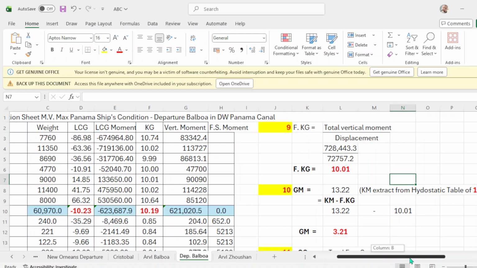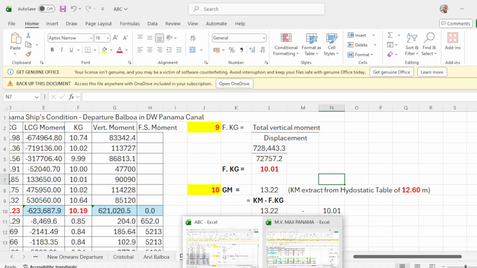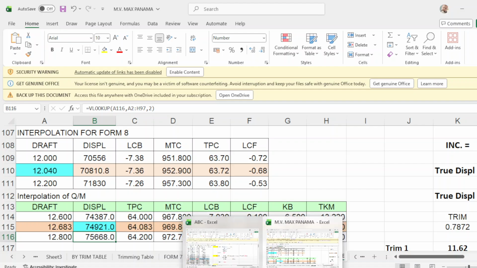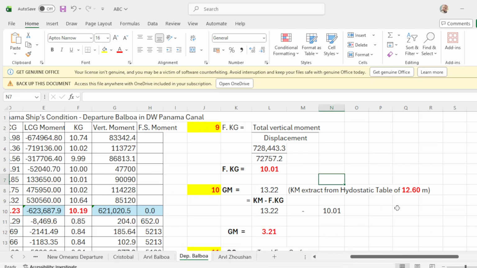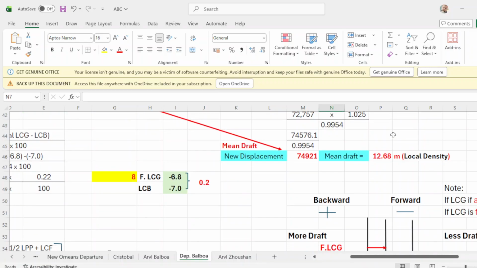Then to find GM, first you must take the KM from the hydrostatic table for your draft of 12.68.